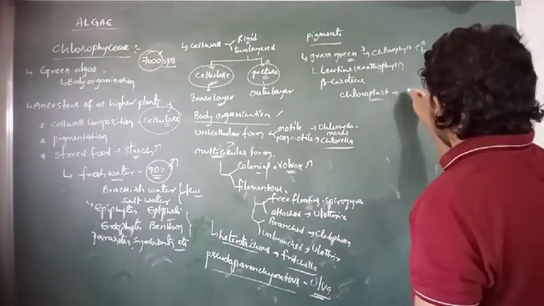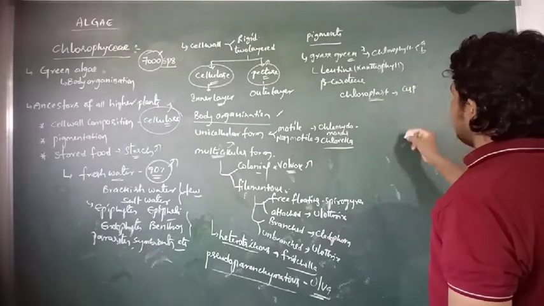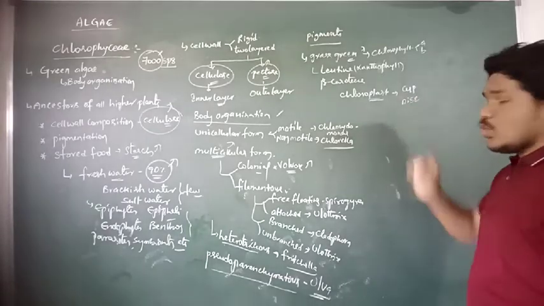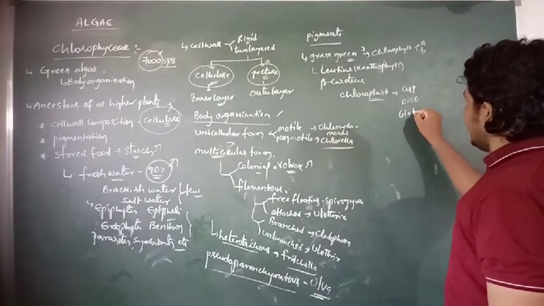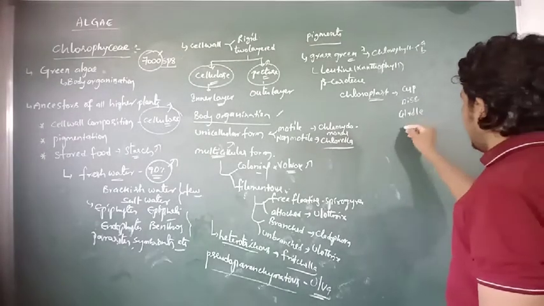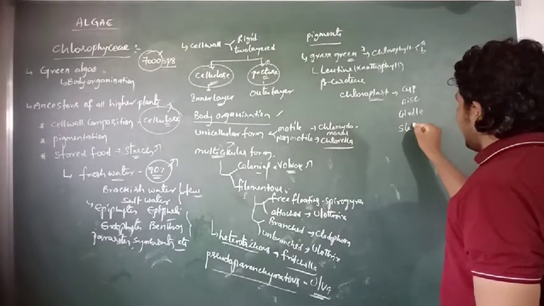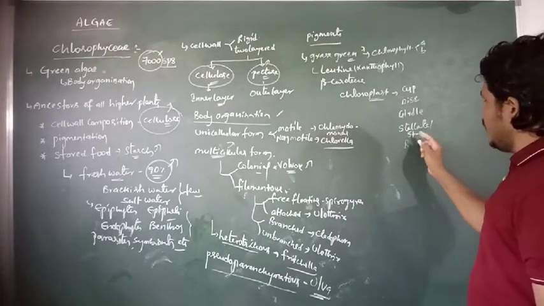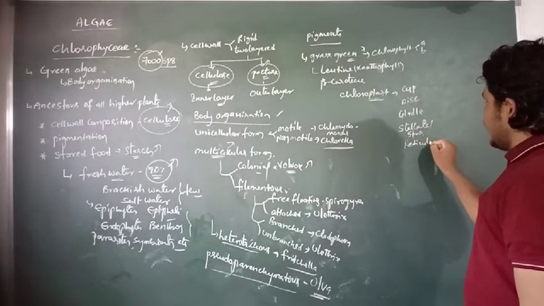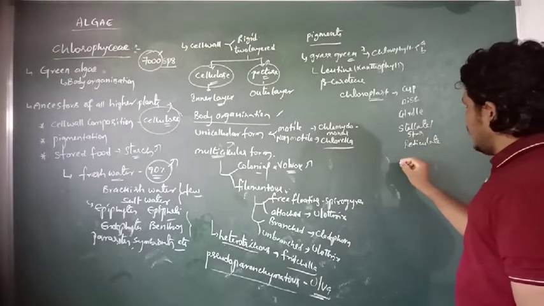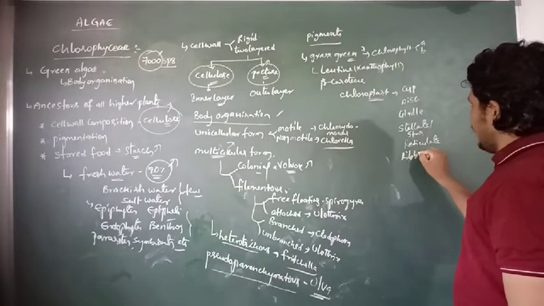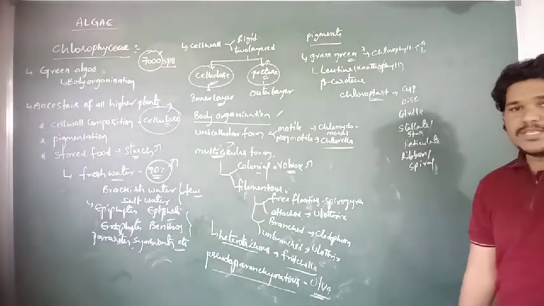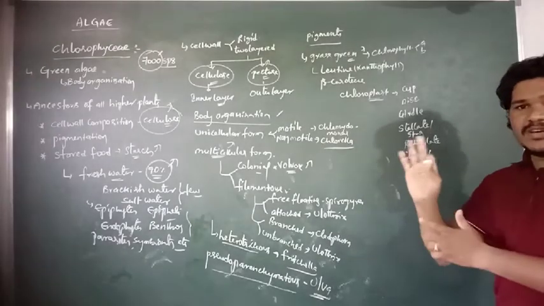For example, cup-shaped chloroplast, disc-shaped chloroplast, girdle-shaped chloroplast, stellate or star-like chloroplast, reticulate chloroplast, and then the ribbon or spiral type of chloroplast, which are present in different kinds of species of algae.